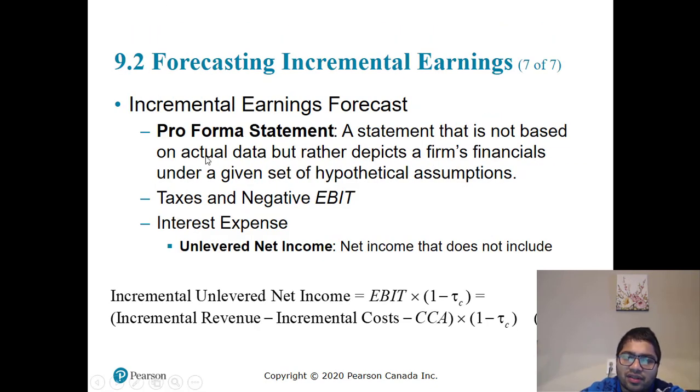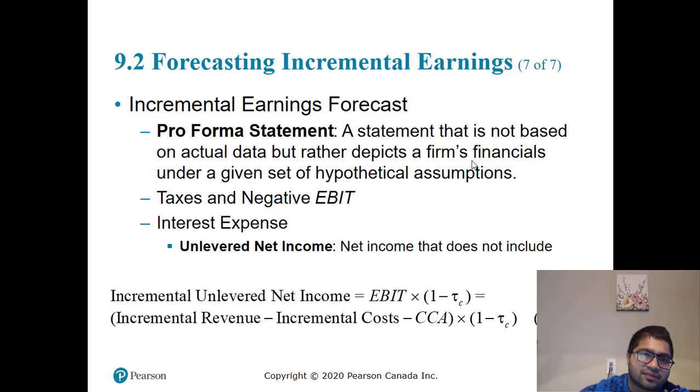Then the best way to forecast a statement is using an incremental earnings forecast, a pro forma statement, a statement that is not based on actual data but rather depicts the firm's financials under a given set of hypothetical assumptions. So we are not looking at the whole statement for Apple. We just look at the incremental benefit from a particular product.